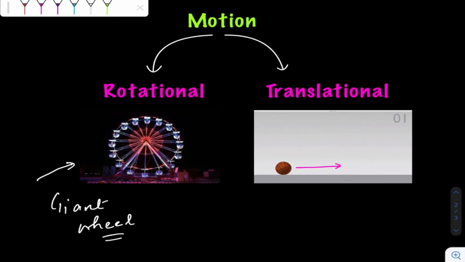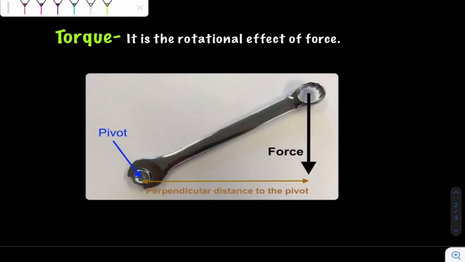When the body is free to move on a straight path, it is called translational motion. Like a ball rolling on the ground is an example of translational motion, a car moving on a road. Okay, so these are all examples of translational motion.